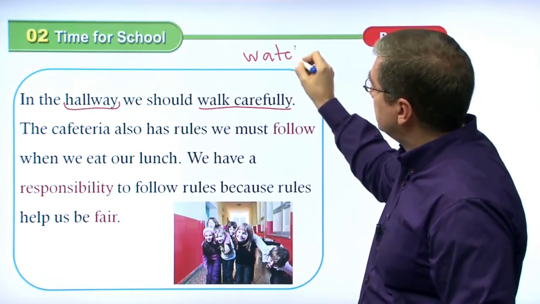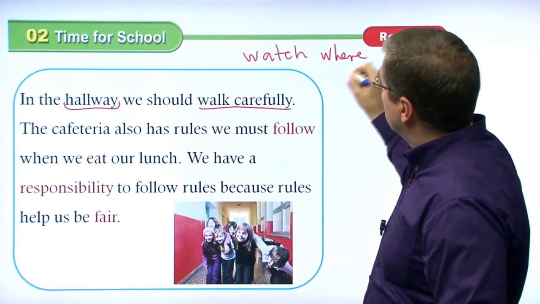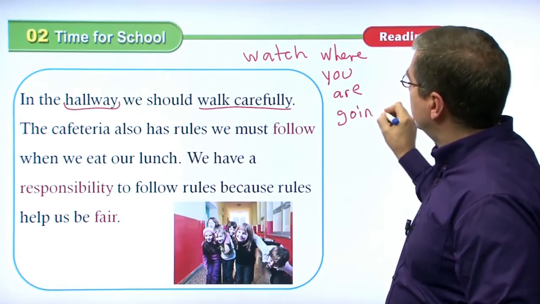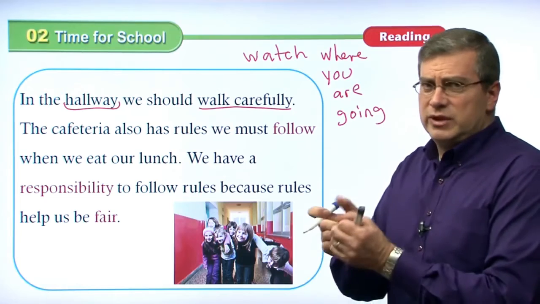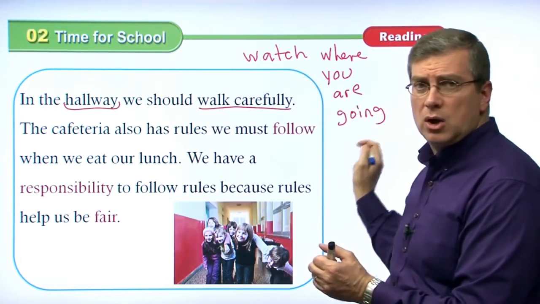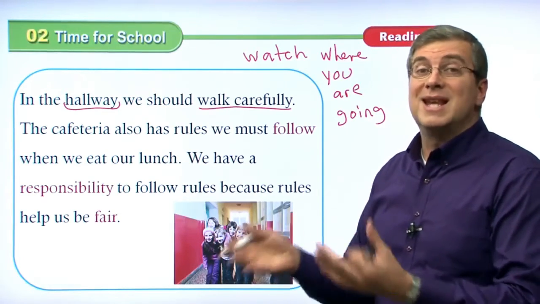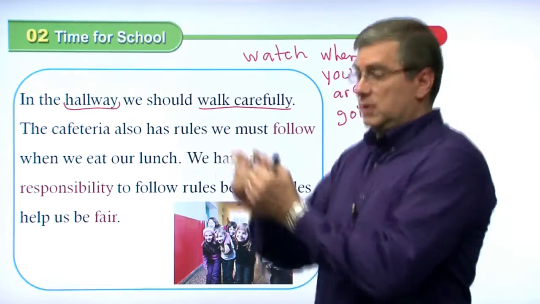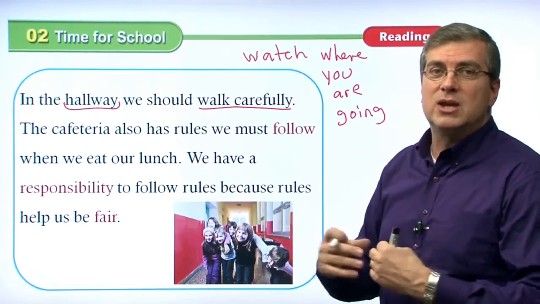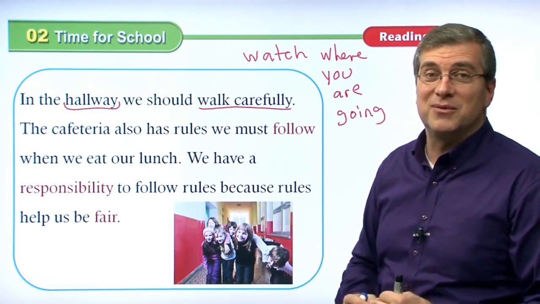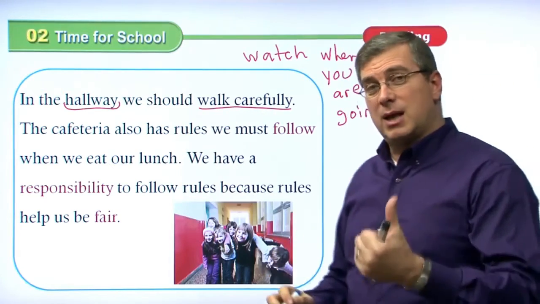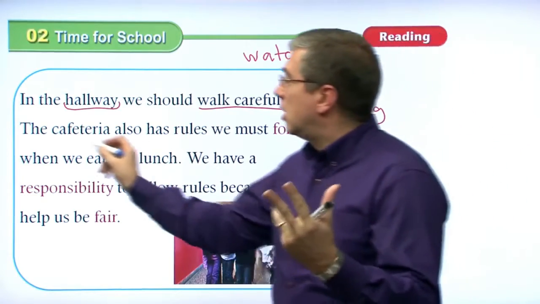Watch where you are going. So, of course, parents and teachers might say this. If you're using your cell phone and walking, don't do that. That's not carefully. Watch where you are going. Look, be careful. Be nice to other people. Consider other people. If you're doing this and you bump into other people, that's not being very fair because you're using your time. You think your time is more important than the other person. That's not being fair. Watch where you're going. Walk carefully.